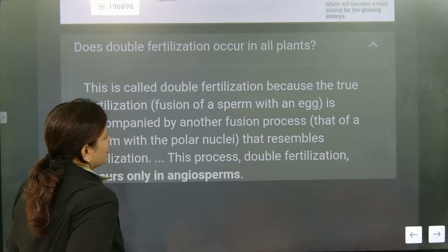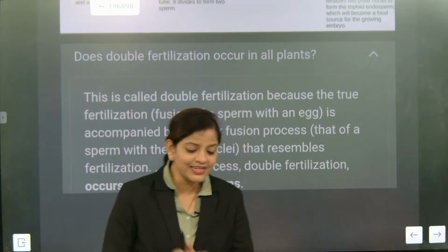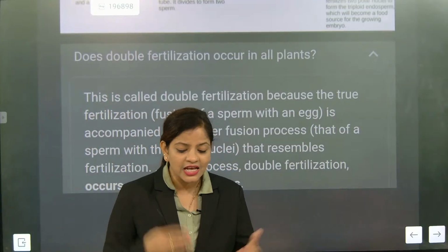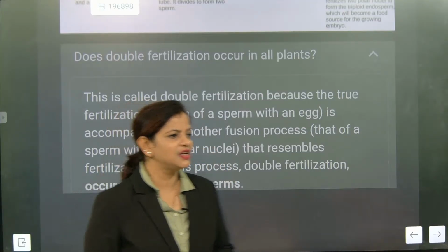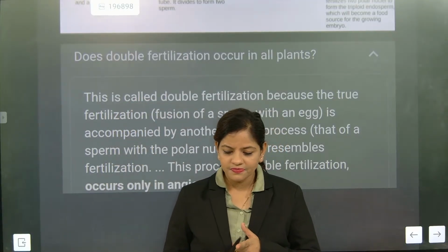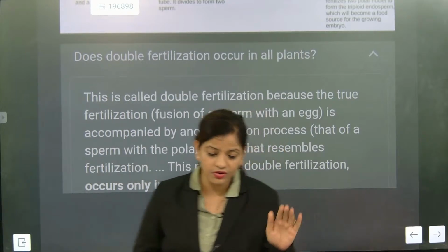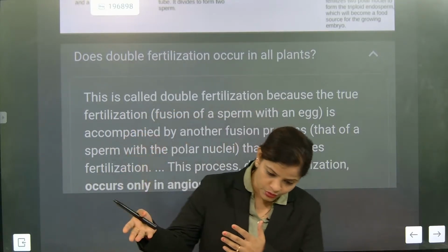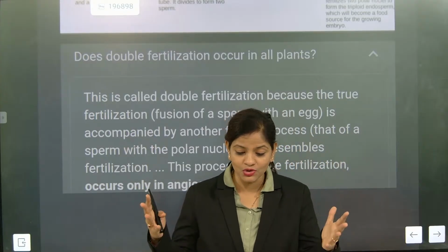So this process is called double fertilization. Fusion is triple fusion. Fertilization is double fertilization. Write this one nicely. Now look here, three nucleated cells, triple nucleate. This is what you need to remember: triple fusion, double fertilization.